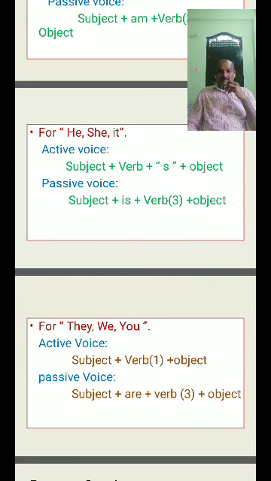Subject plus am, are, is plus verb 3 form plus object. It is simple. Coming to we support them: them is the object in the activize. You will change it so that them becomes the subject in the passivize. Them becomes they. So they is the subject in the passivize.